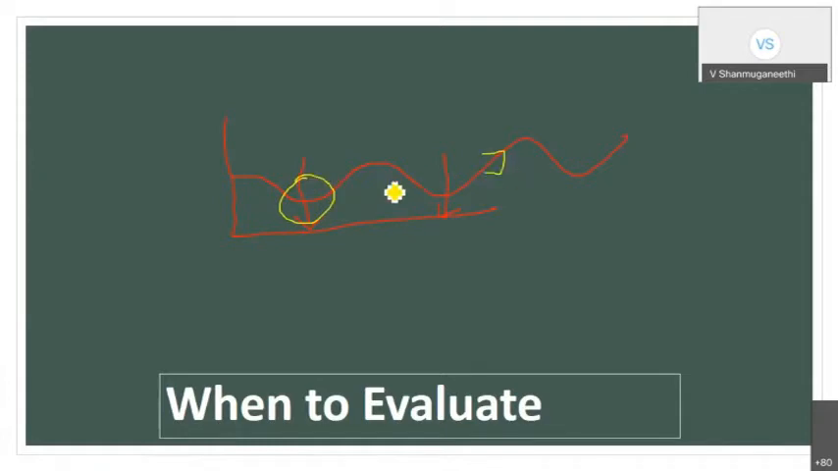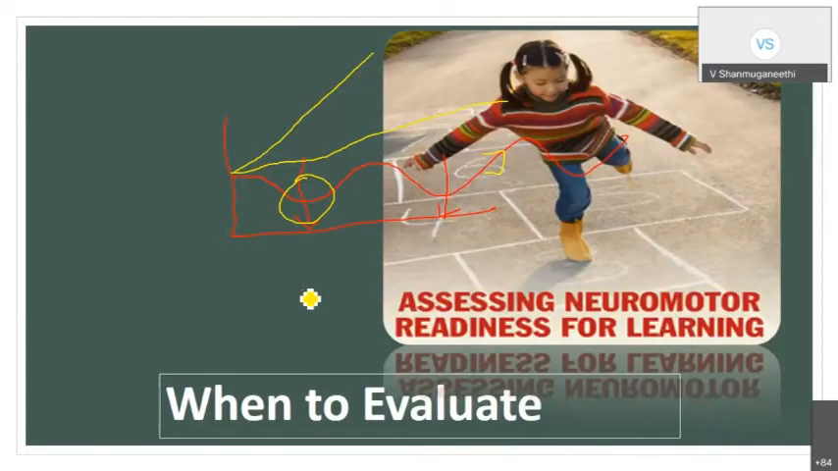It is very, very difficult to have an attention level like this. It is impossible. So make the student ready for my class, or I can say I wanted to make the student prepared for my class. That is what is called assessing the neuromotor readiness for learning. So it's a preparatory step. I wanted to check the prerequisite.